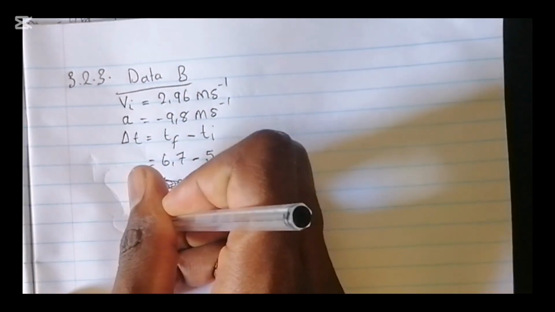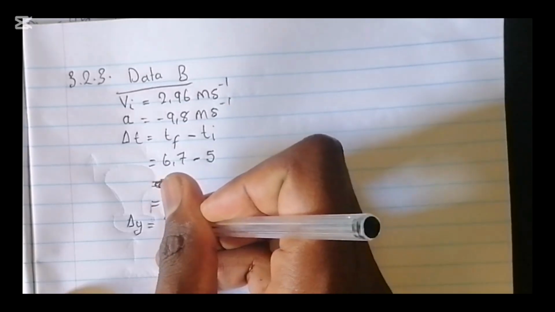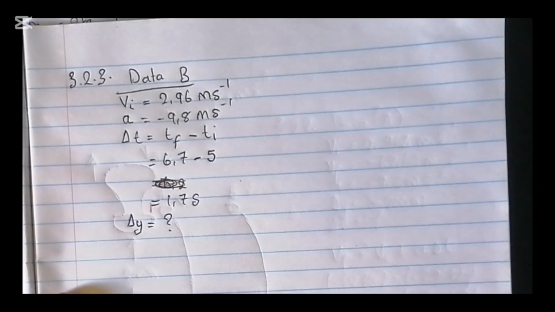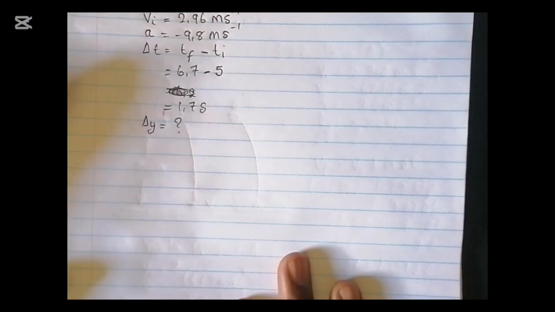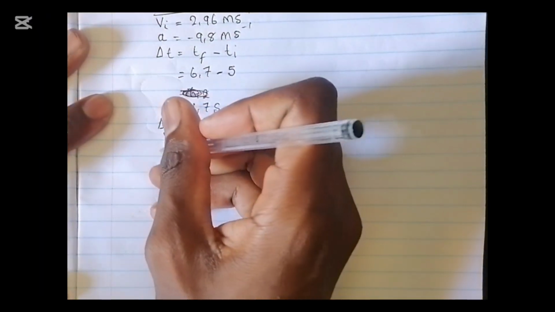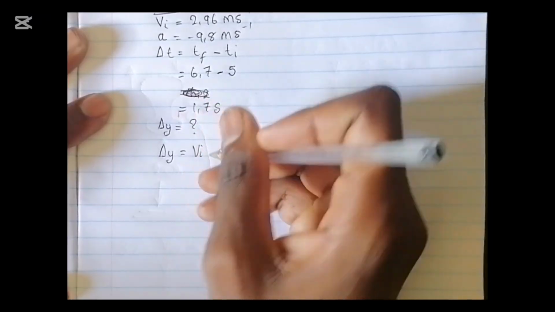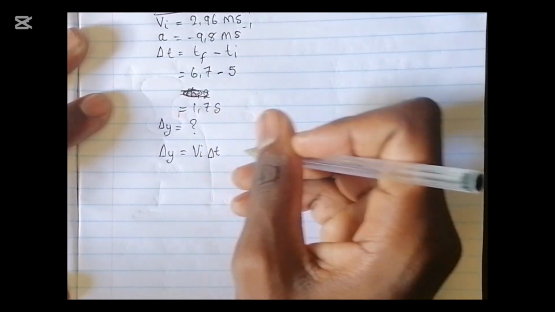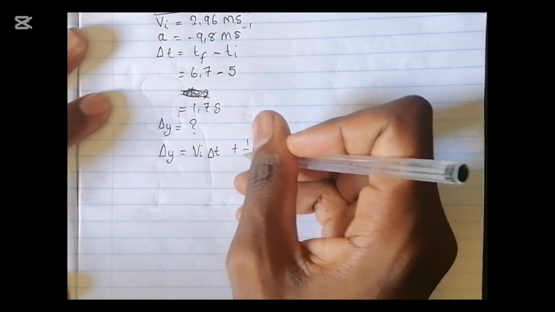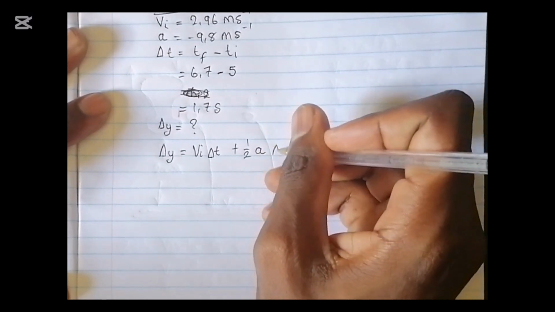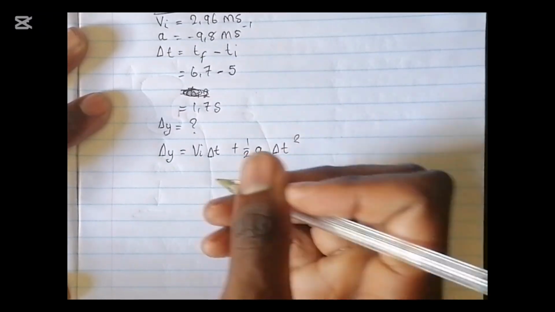So what about change in y, the displacement? We don't have it. So which equation of motion accommodates all of this data? We'll use our third equation of motion, which says delta y is equal to initial velocity multiplied by delta t plus a half of acceleration multiplied by delta t squared.